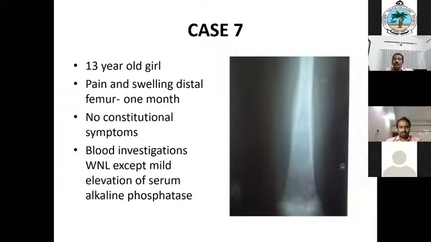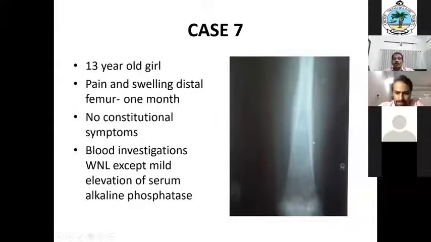Anything else? Because you see the age, the 5 to 15 age group is there, it could be Ewing sarcoma. Can you think of anything else? Osteosarcoma. More towards the metaphysis. Osteosarcoma. So definitely you have to keep all these things in your mind.